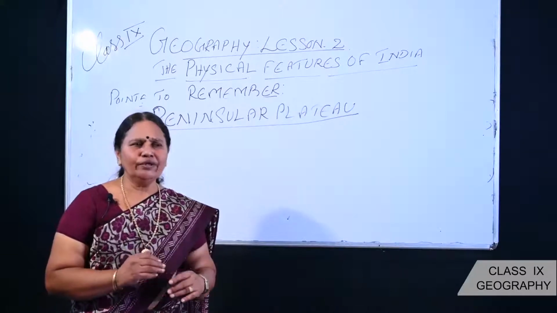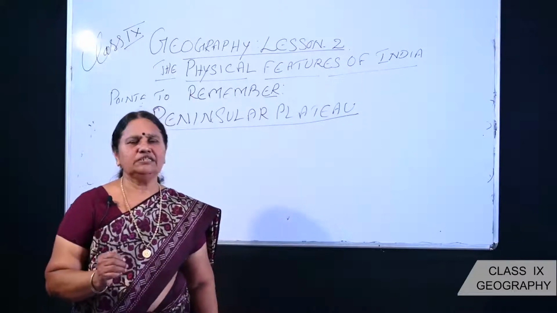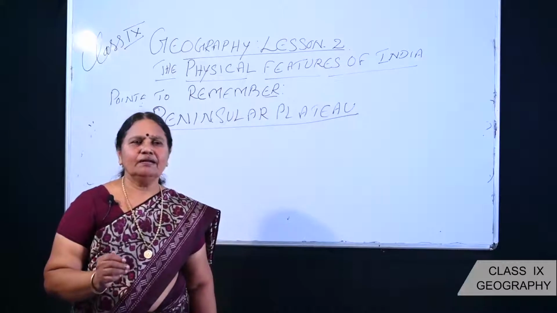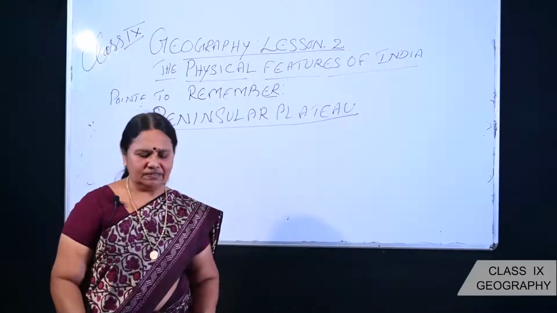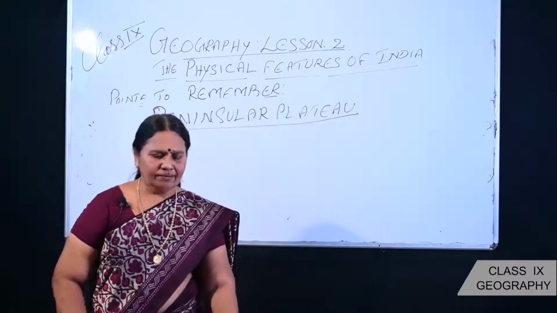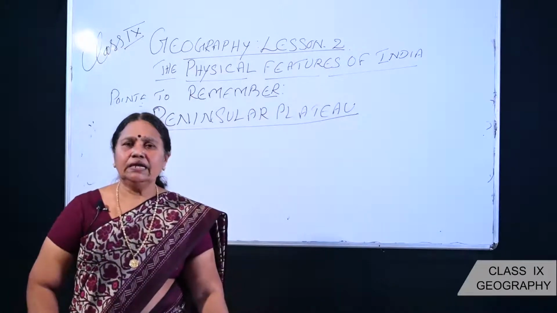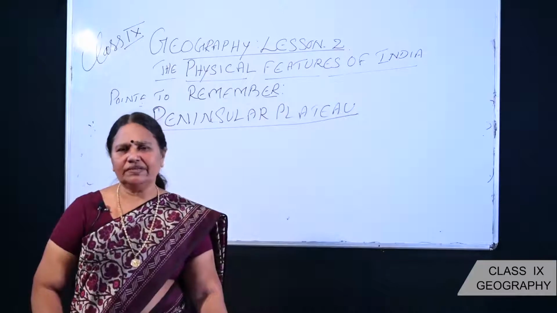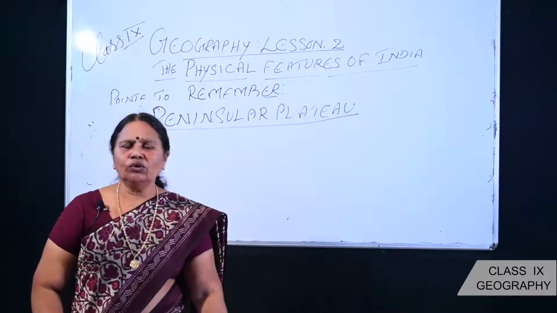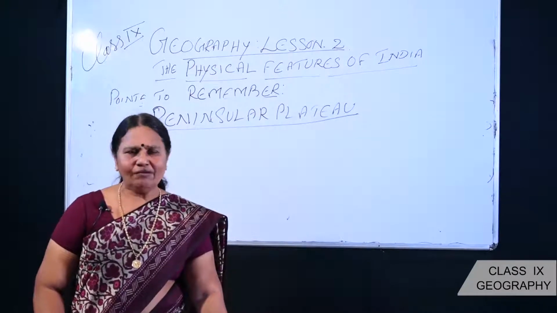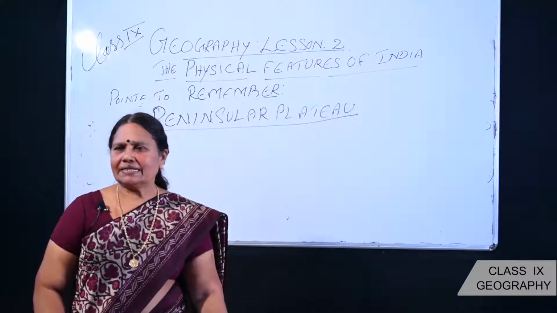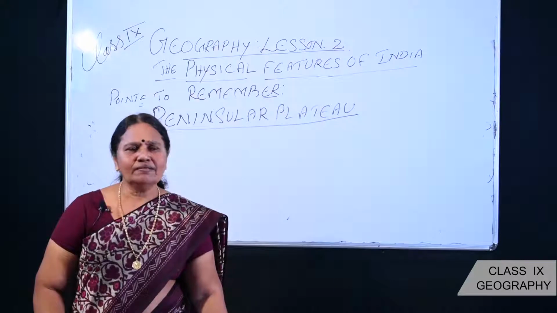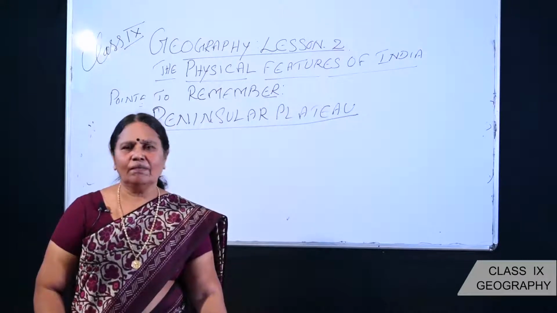So now we are going to enter into the main part of the lesson, the physical features of India, or the major physical features. When we are dividing India with the help of physical features, we know that India is a land of different landforms, and regarding classification, one is macro level and another one is micro.